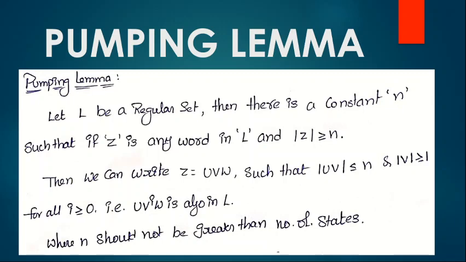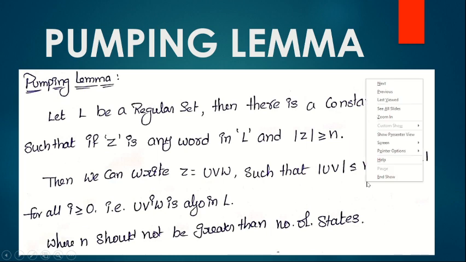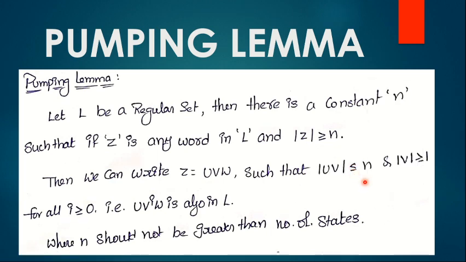Here mod uv, that is the length of u and v together, must be less than or equal to n, and the length of v must be greater than or equal to 1. Based on these two conditions we can generate some string. That string must be derived by the language, and then we can say the language is regular. When z equals uvw is accepted by the language, then u v power i w is also accepted by that language.